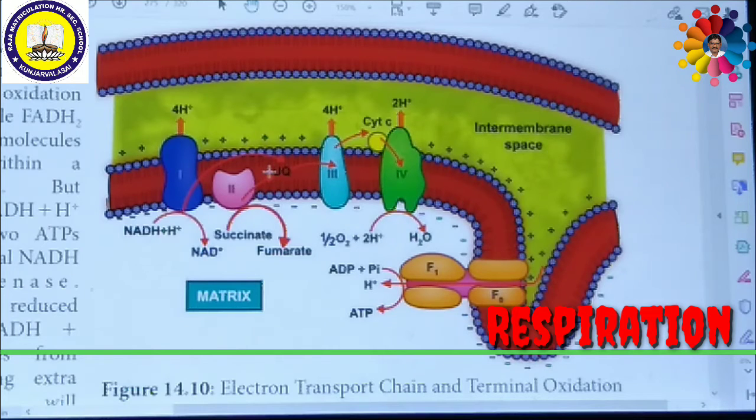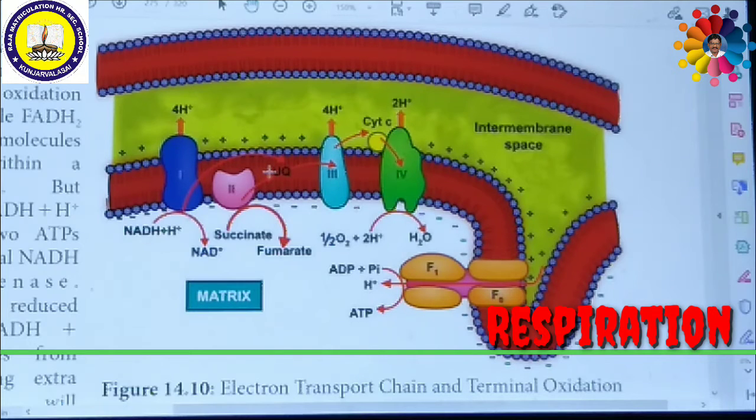And from the third complex to the fourth complex, they produce one more ATP. That means if it is transported through all the complexes, it can produce 3 ATP. Suppose it is transported starting from the second complex: from the second complex to the third complex it produces 1 ATP, then from the third complex to the fourth complex one more ATP. So 2 ATP are produced.